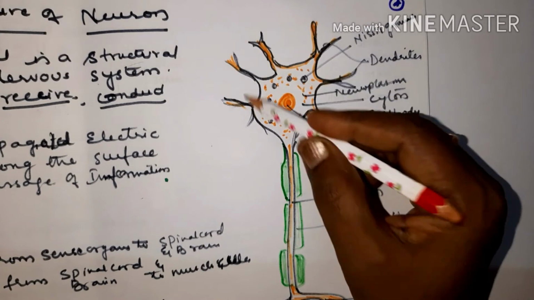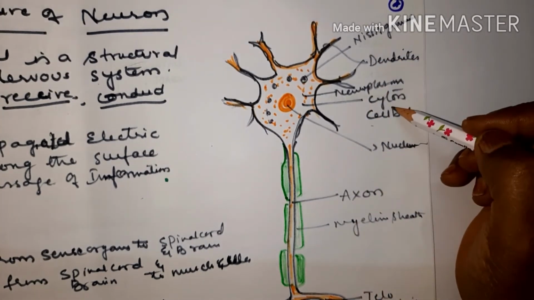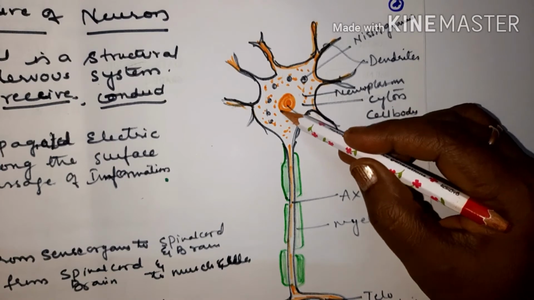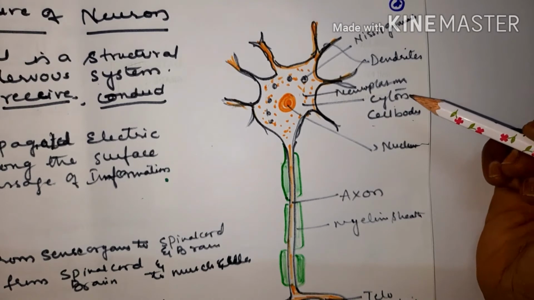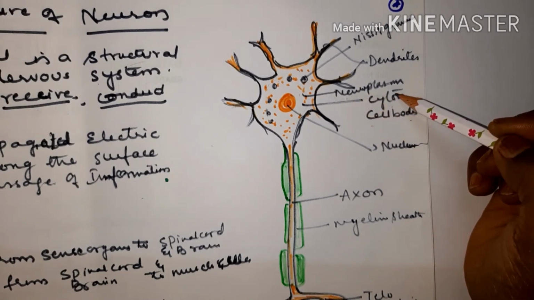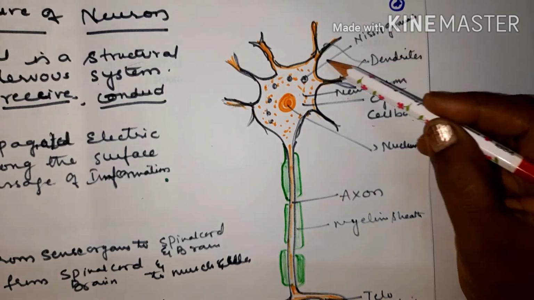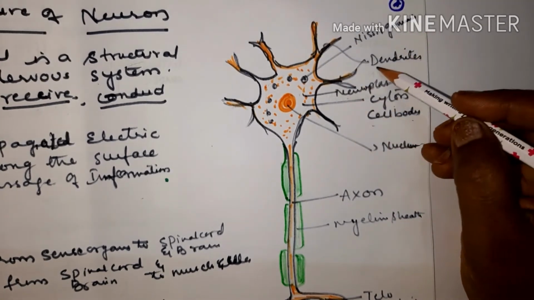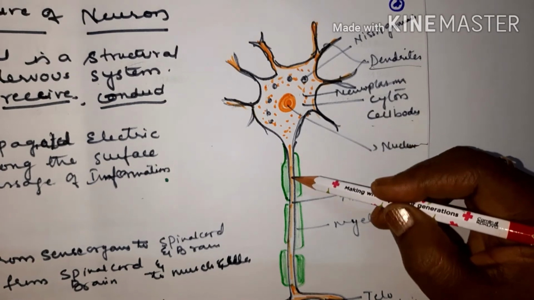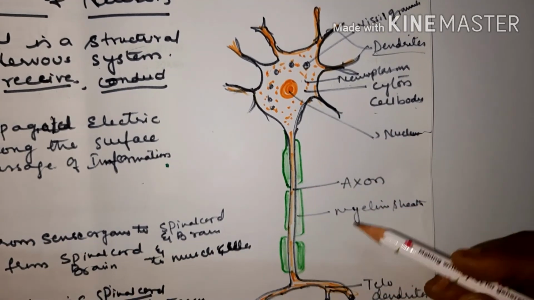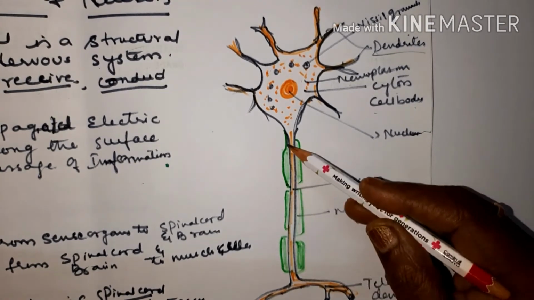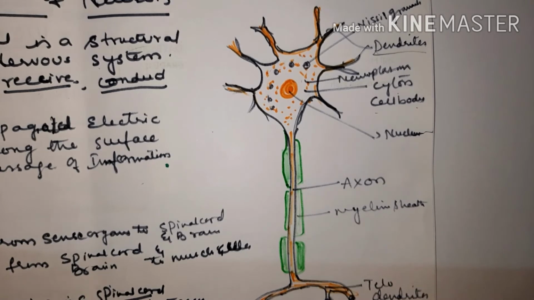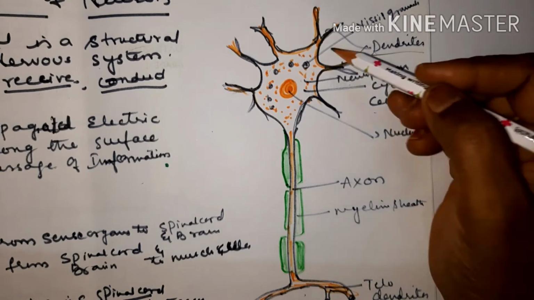The first part of the neuron is called the cell body or cyton, which doesn't have centrioles. It has a nucleus and cytoplasm, which inside the cyton is called neuroplasm. Then it has thin hair-like structures extending out called dendrites, and one of the dendrites is extended out as the axon. This axon has a protective covering called the myelin sheath, and at the end of the neuron you can see telodendrites which connect to the next neuron. So this is the structure of neuron, children.